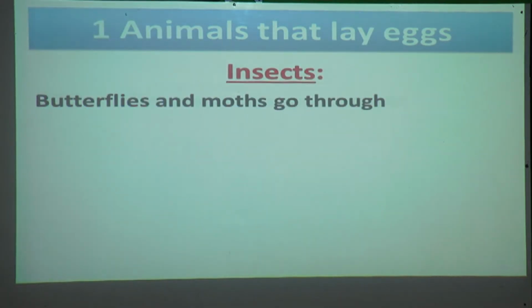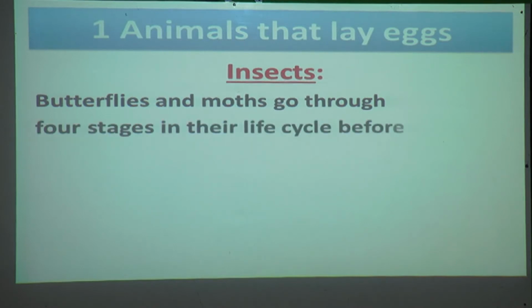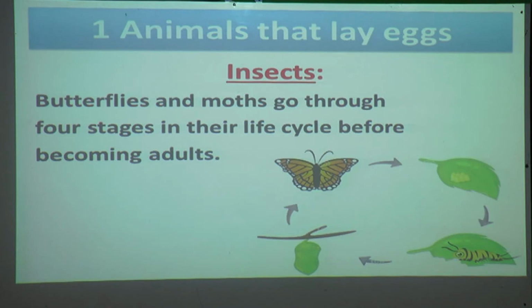We will see about butterflies. Butterflies and moths go through 4 stages in their life cycle before being adults. Just now you have seen that cockroaches undergo 3 stages. Like this, a butterfly undergoes 4 stages.